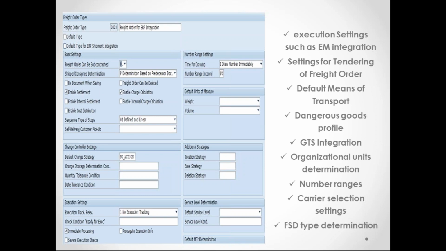One is like the default type. The first one is to consider it as a default type for any freight order. If we keep it as a default type, whenever a freight order is created through planning, that order type will be considered like a forwarding order. The second one, in case you are integrating from your R3 scenarios, which is nothing but your shipper scenario, then the second order type will be considered as a default type. The first one is created from your forwarding order.